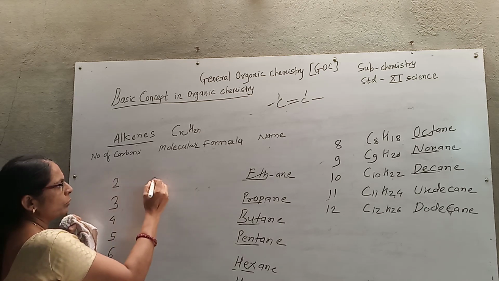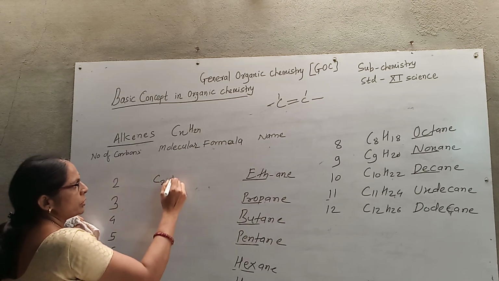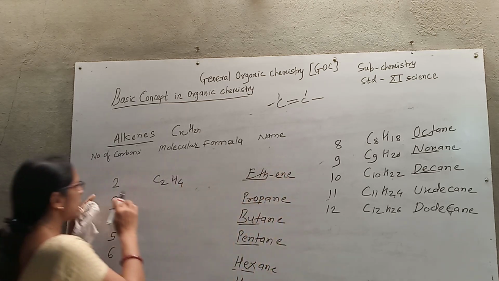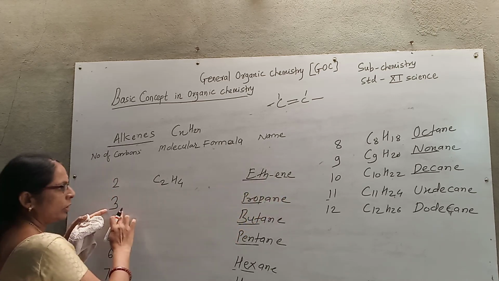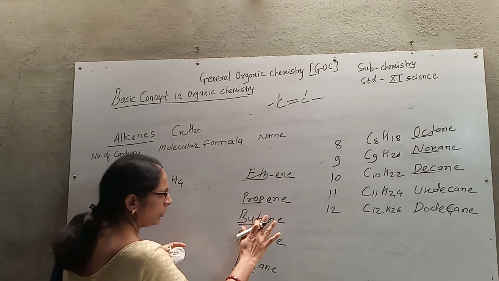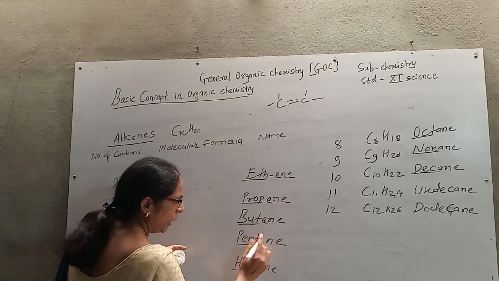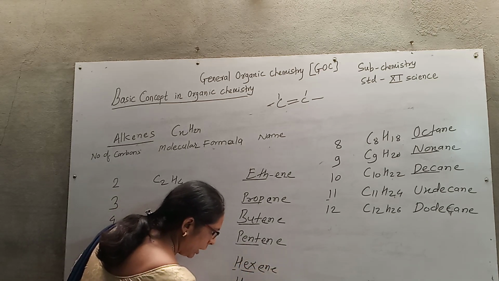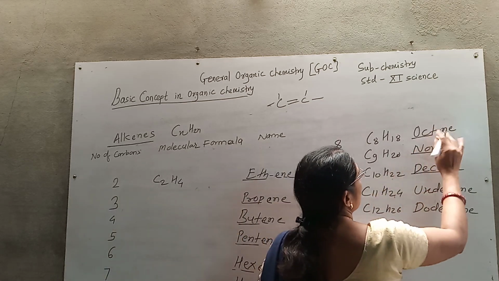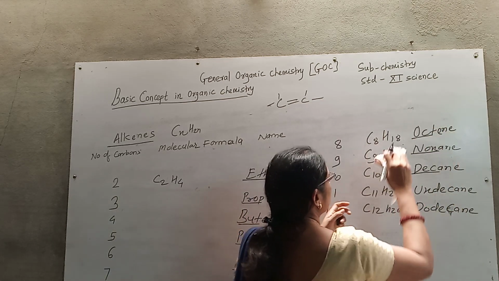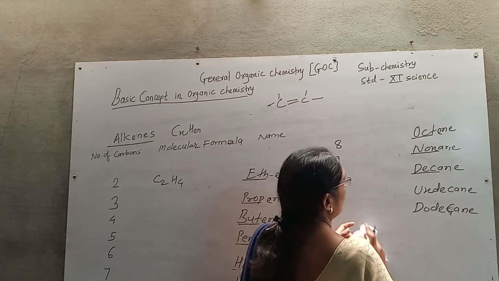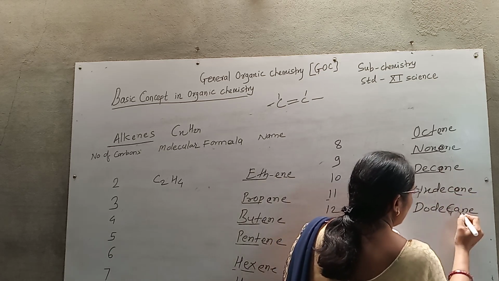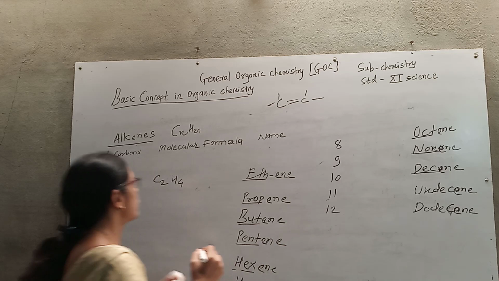Carbon number 2 formula is now C2H4. So what changes now? The eth is the same, because carbon number 2 is as it is. So it is ethene. 3, propene, butene, pentene. 6, hexene. 7, heptene, octene. I changed the formula. Nonene, decene, undecene, dodecene.